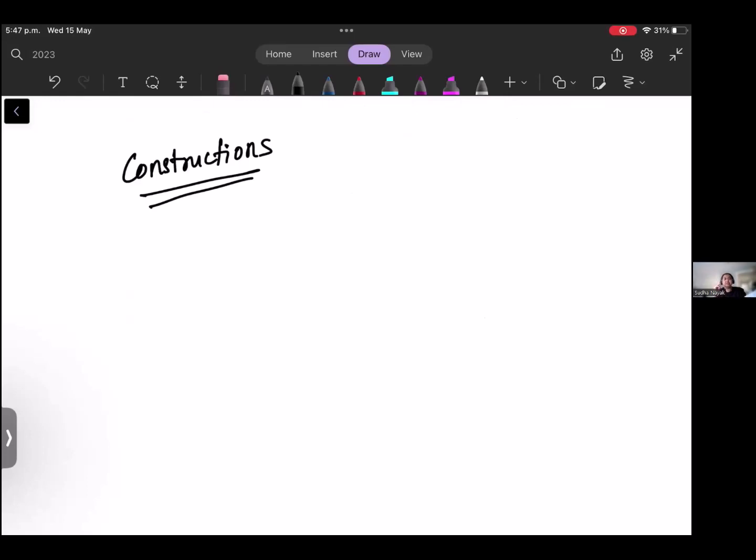At times, you will get one question out of constructions. So please revise this. If you don't have the link, let me know and I will send you the message. I have a link where they have mentioned all the constructions. Just go through that, or else take your textbook and go through the constructions, because that you are familiar with. So learn it off and revise it. Okay, constructions. Now moving on to coordinate geometry.